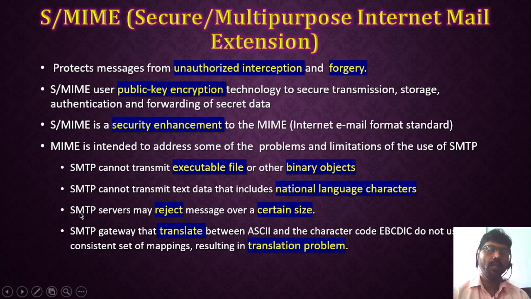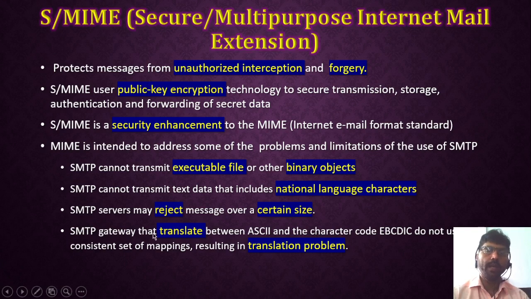One more limitation is that an SMTP server may reject messages over a certain size. There is a size limitation for SMTP. Sometimes we have to send a very large email which contains multiple attachments. In that case, SMTP is not beneficial.